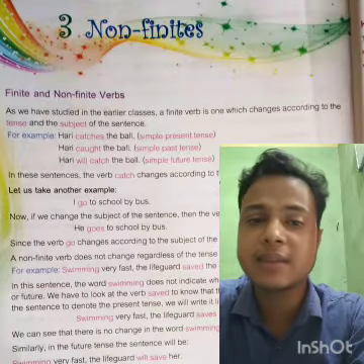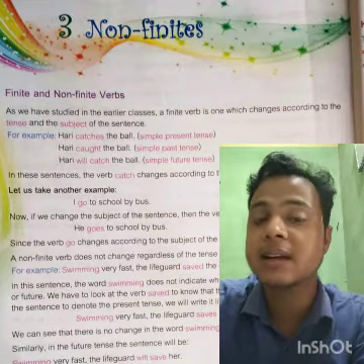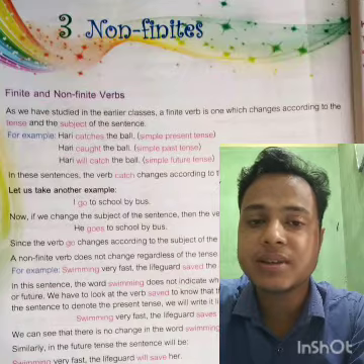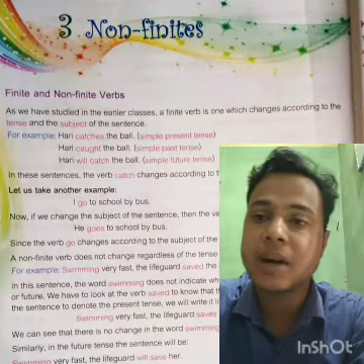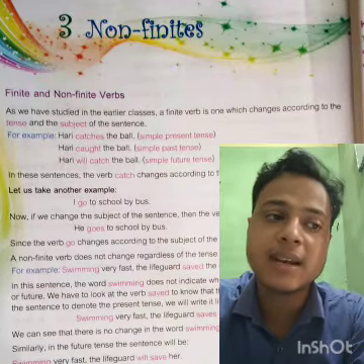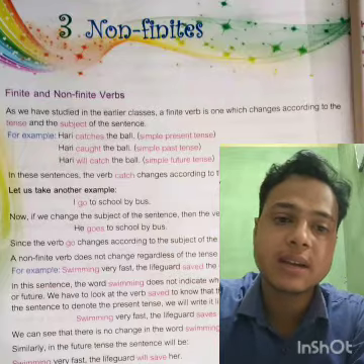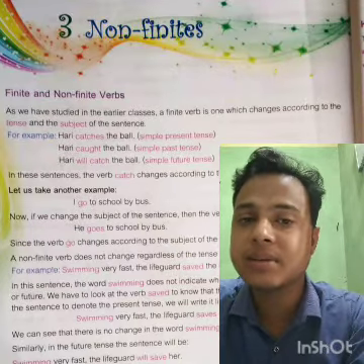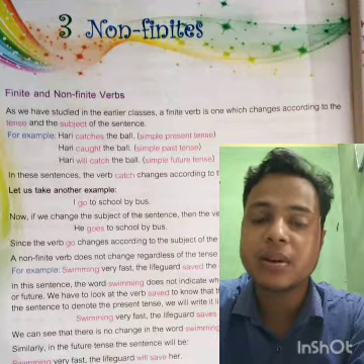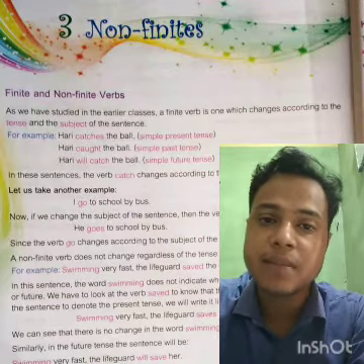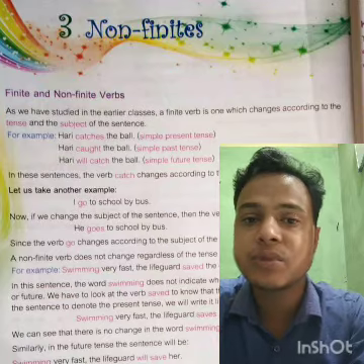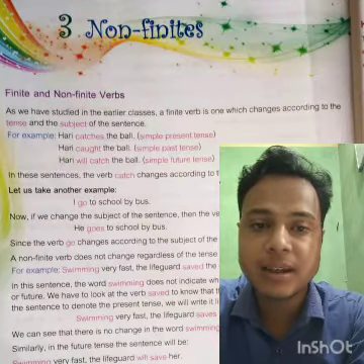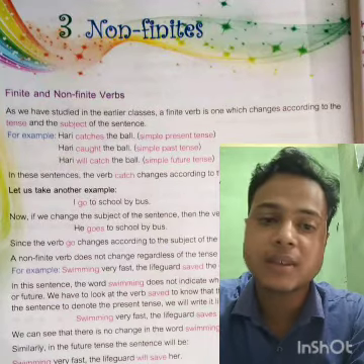There is a slight difference between a verb ending with ing and the gerund. Gerund means verbal noun. But if you understand that verb plus ing here does not mean the continuous tense, you always take just verb plus ing, such as swimming is good for health. This kind of verb is non-finite.